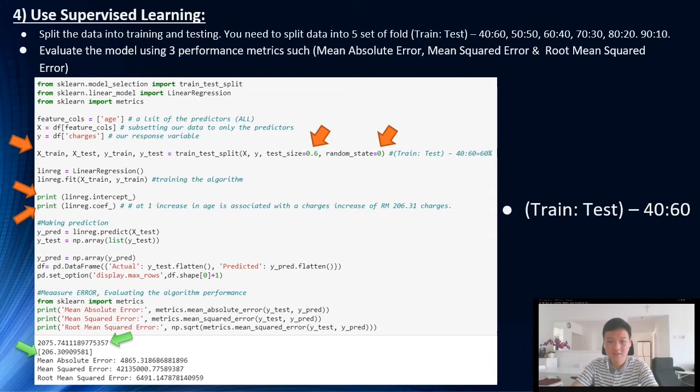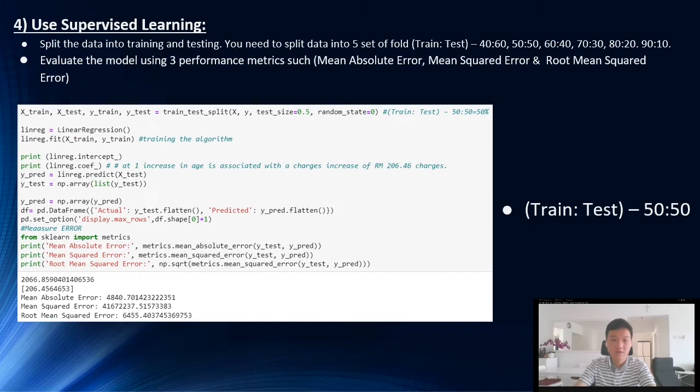So as you can see, for this 60% test, MAE will be 4865.32. For our mean square error, we got 42135000.76. While our RMSE, root mean square error, we will have 6491.15. Then we go to our 50% train test data.